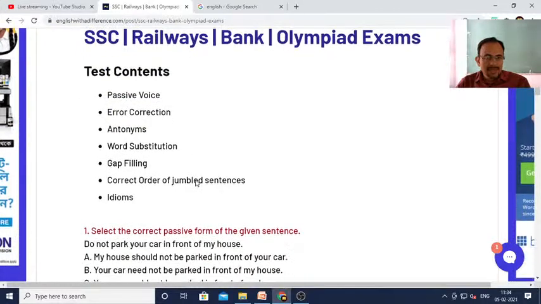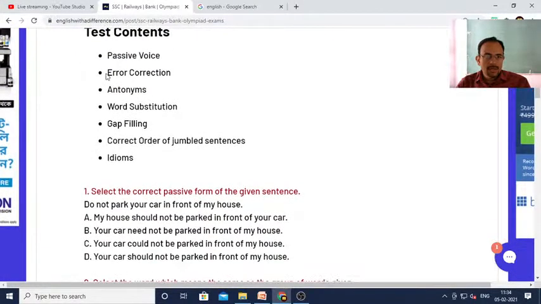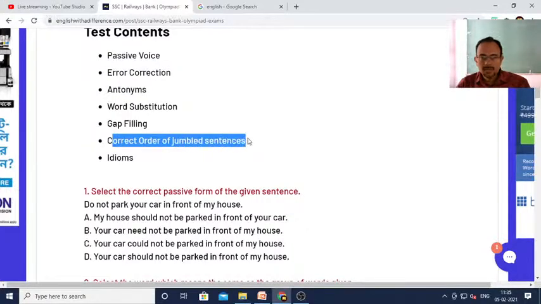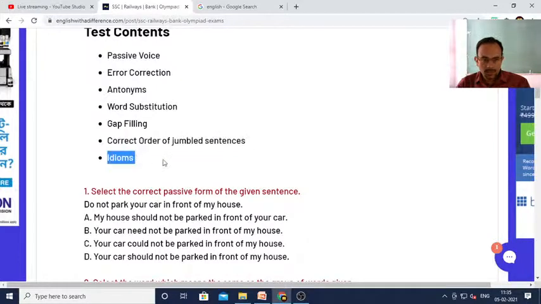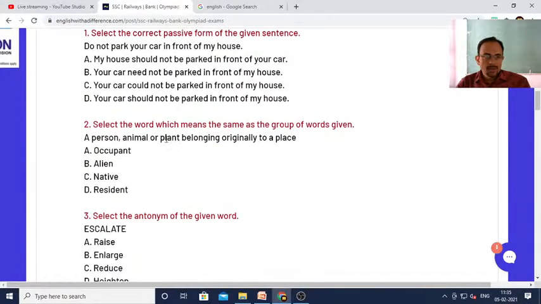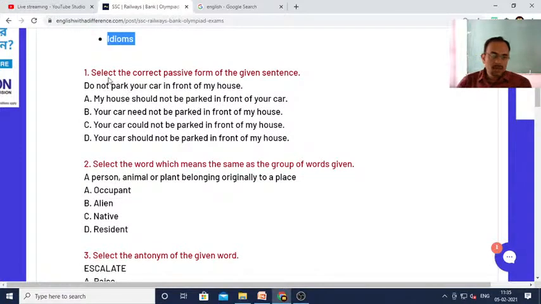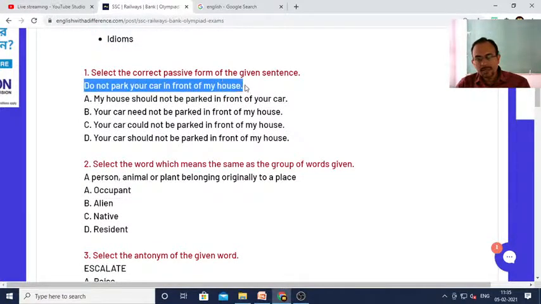So, as you can see here, today our test contents will be passive voice, error correction, antonyms, word substitution, gap filling, correct order of jumbled sentences, and idioms. Okay, so you tell me what should be the answer for this. Do not park your car in front of my house.